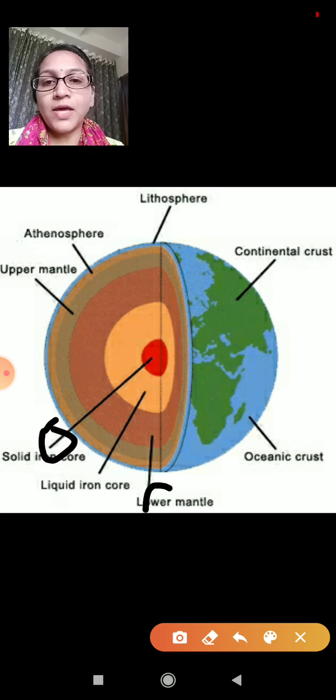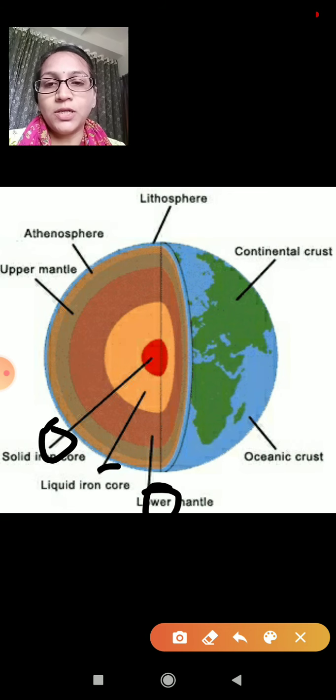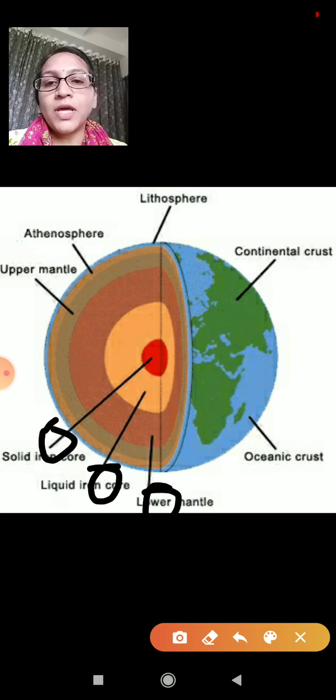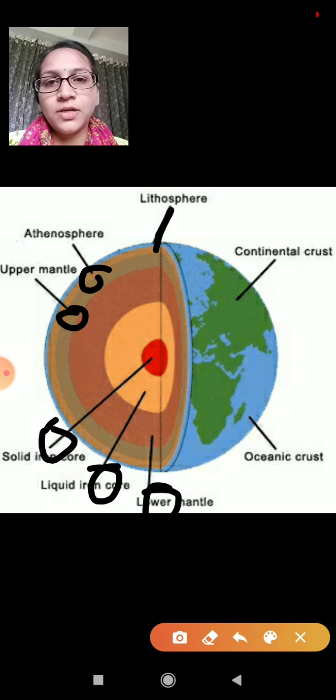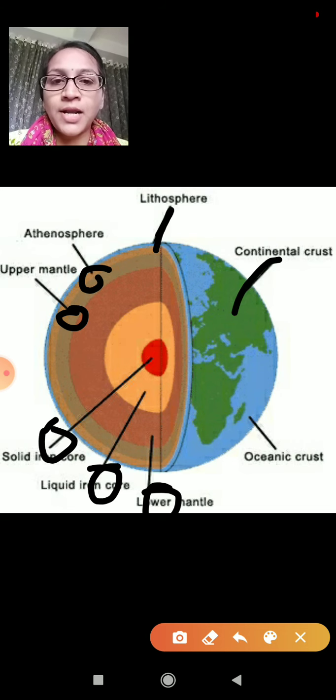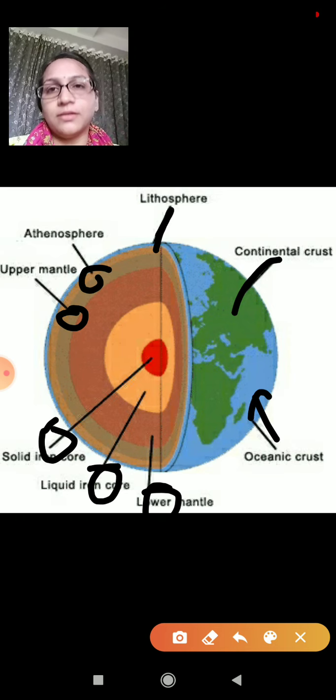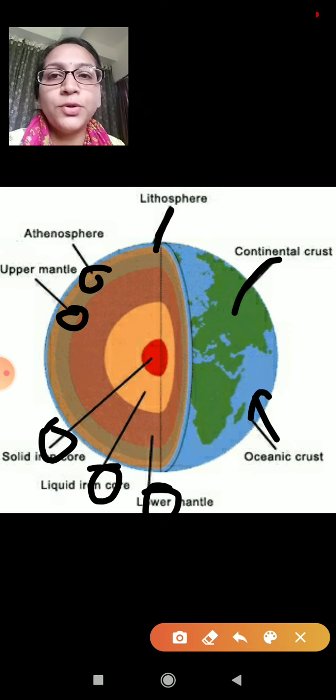Then we have a liquid iron core, then the lower mantle and upper mantle. Here we have the asthenosphere. This one is the lithosphere, and this is the crust, continental crust and oceanic crust. So this is the interior of the earth.